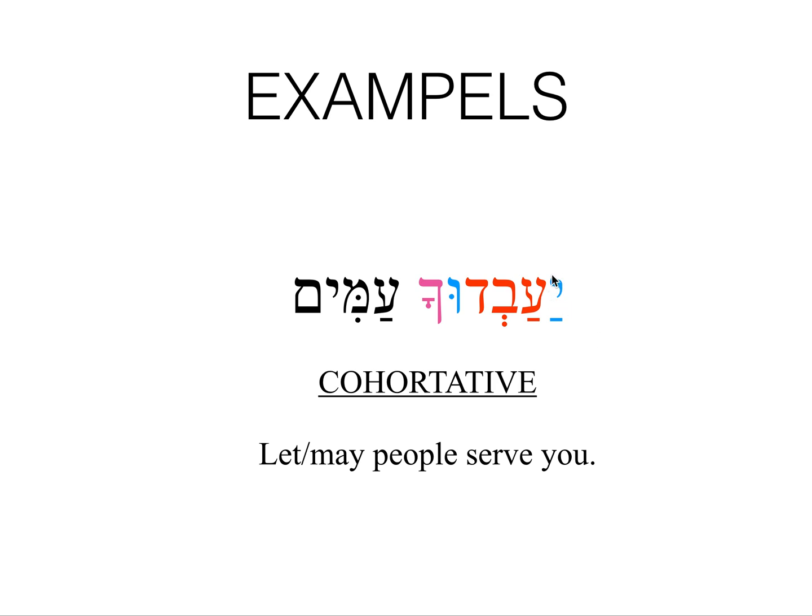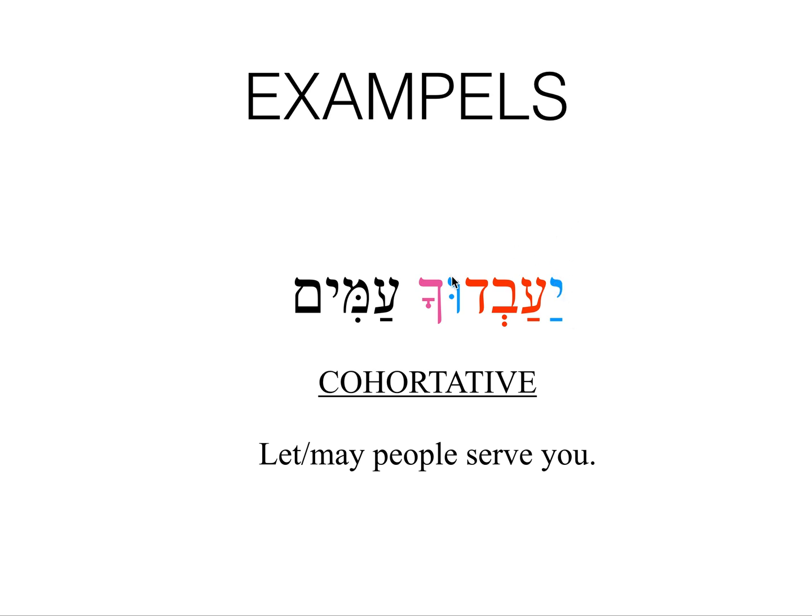It starts with a yod, so it's a third masculine. If it has the u at the end, like in this case, it's plural, so it's a third masculine plural. This one is an irregular kal, so again, I know this looks like hifil, you don't have to know that this is kal. You don't have to know why, that's for the next semester.